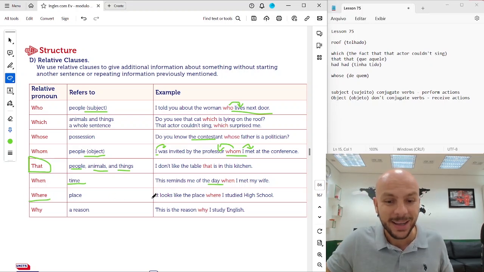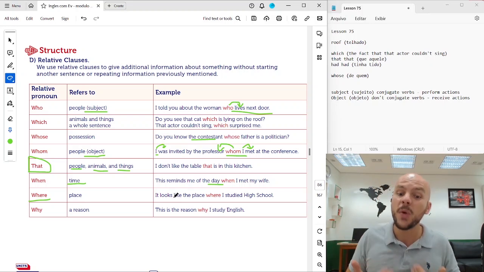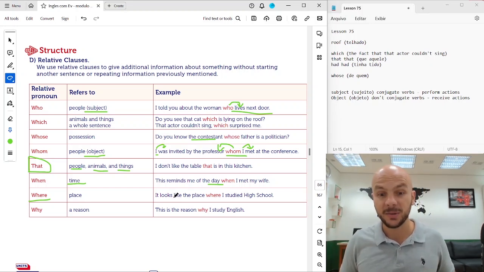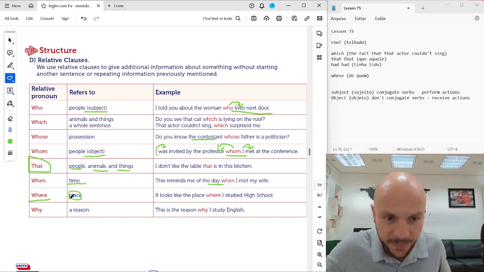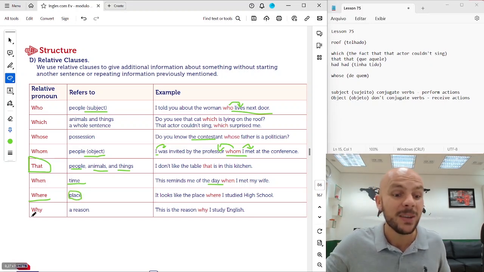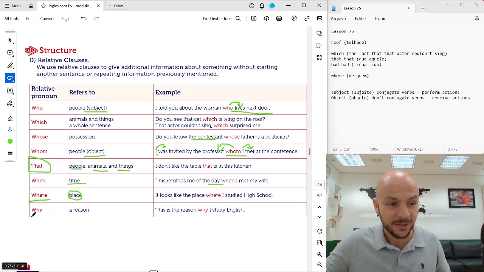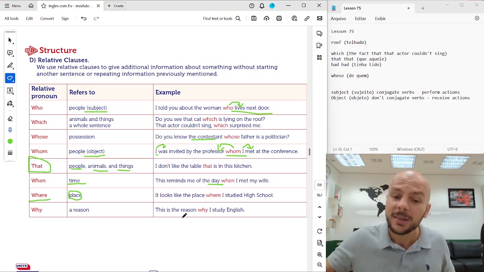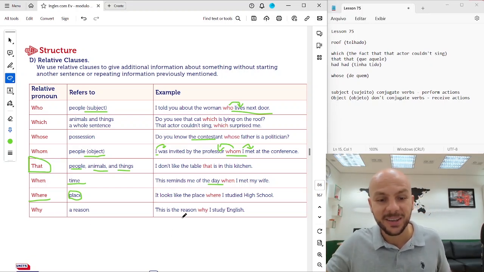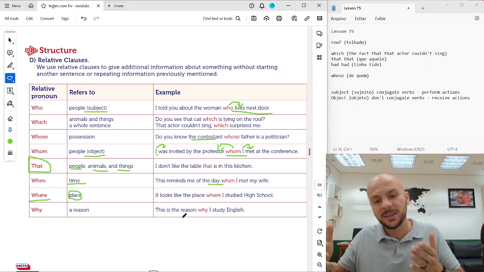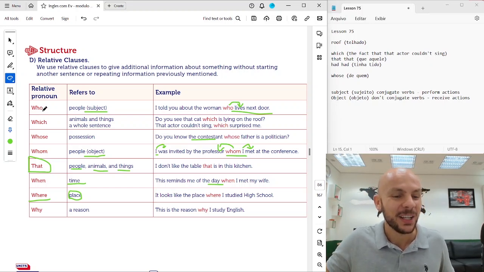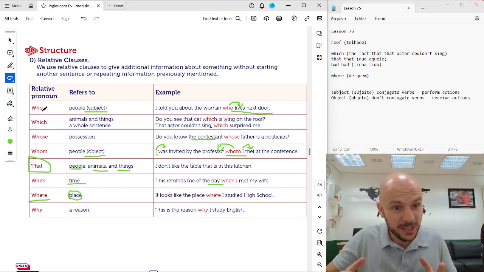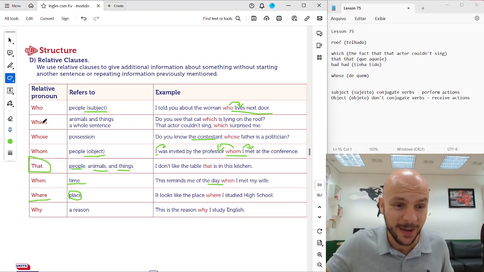Ok? Quando, onde, for place. Where, for place. It looks like the place where I studied high school. Where, so onde or where only for places. Okay? And why? The reason. Por quê? This is the reason why I study English. This is the reason por quê I study English. All right? Excellent. Look, it's really important for you to respect the use of the relative pronouns, okay? They are immensely used in English.